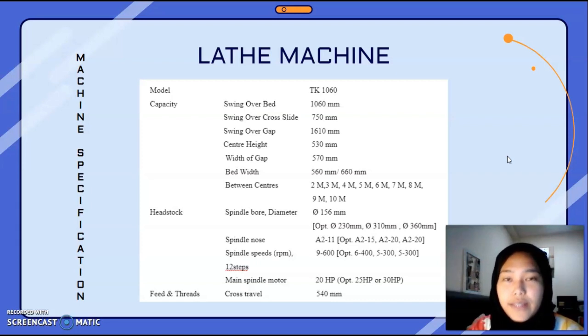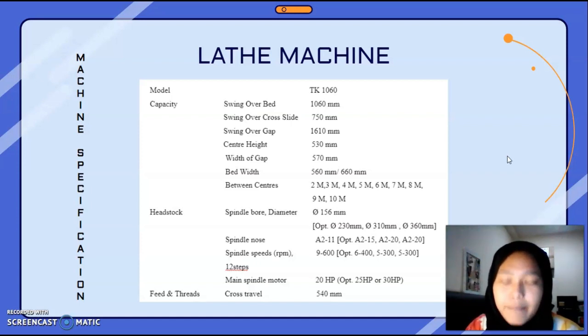I'm going to present about machine specification. The first machine is the lathe machine. The model is TK1060. Capacity swing over bed is 1060 mm. Swing over cross slide is 750 mm. Swing over gap is 1610 mm. Center height is 530 mm. Width of gap is